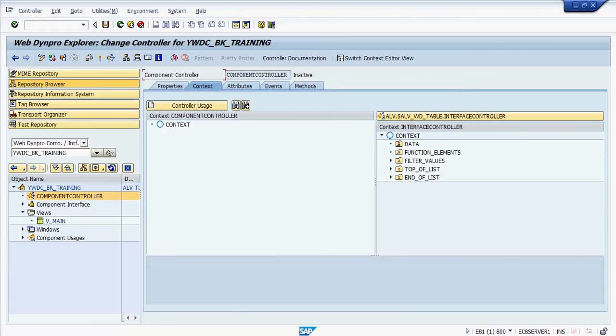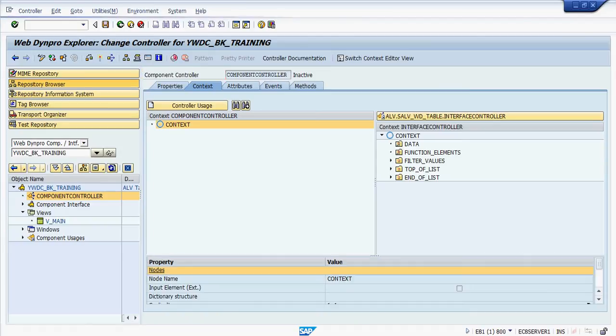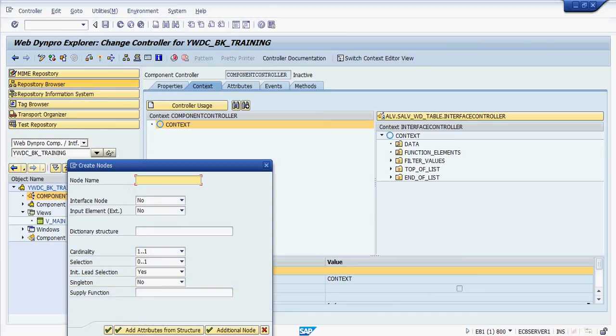Data is stored in the context at the WebDynpro app level. Now let us create the context. Right click on context, node name, enter some node name. Okay, enter the dictionary structure MARA and select the cardinality as 0 to n.